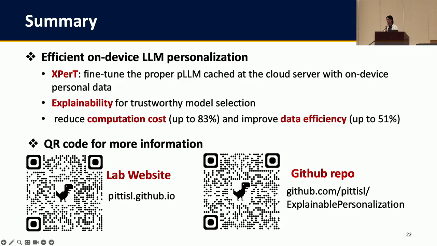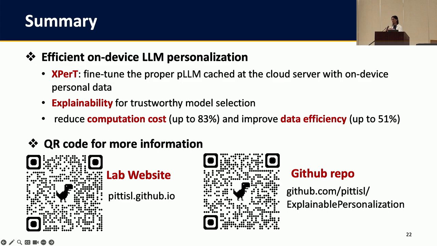This is Lemi from Hong Kong PolyU, and my question is how you initialize a list of PLMs, and what are the selection metrics when you initialize them? You mean how do we first get a pool of PLMs to select? Yeah. So we can start by, for example, in Hugging Face, there are many open source models fine-tuned on different data.